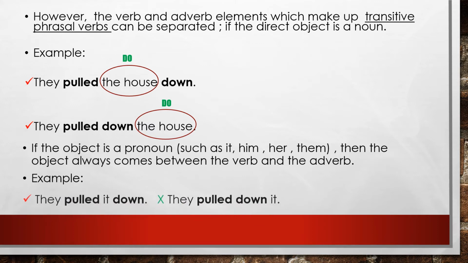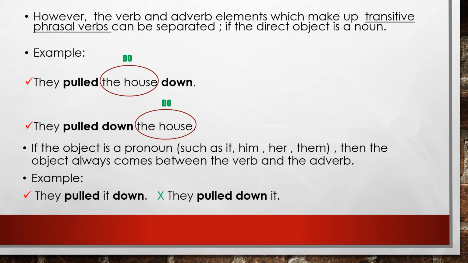For example, they pulled it down. It in this sentence is referring to the direct object, the house, while in the next sentence, they pulled down it does not construe the correct meaning of this sentence, therefore not making it a transitive phrasal verb.